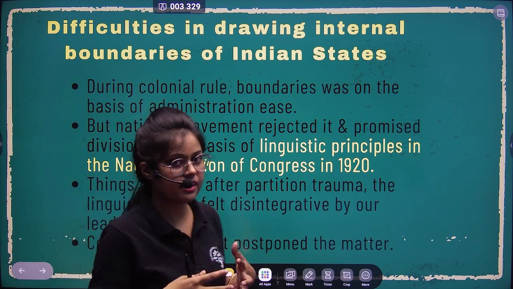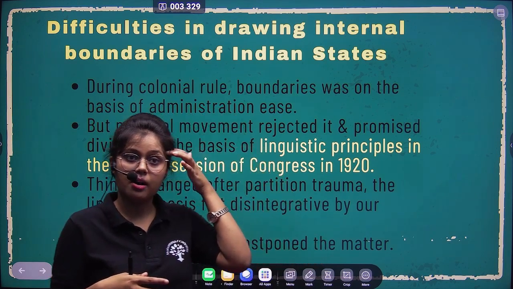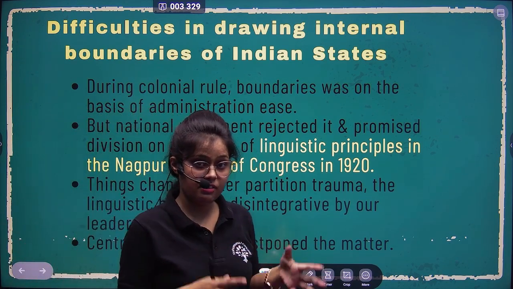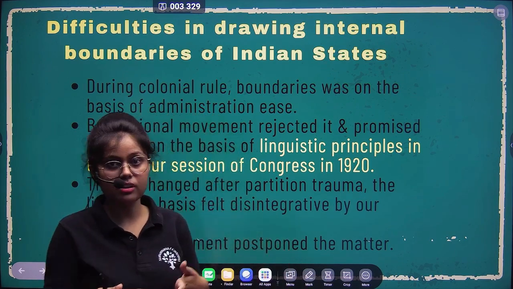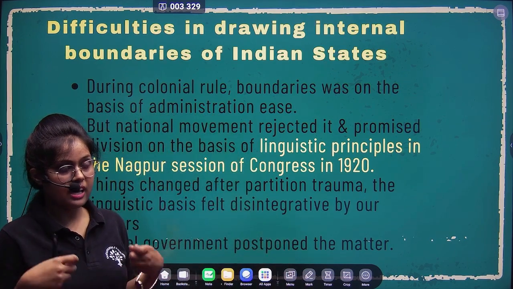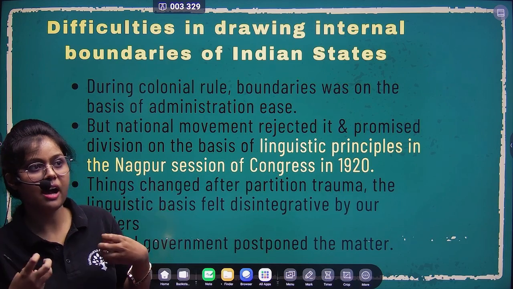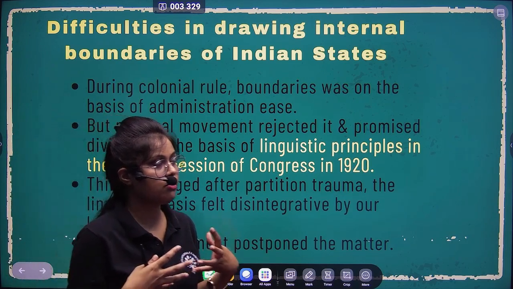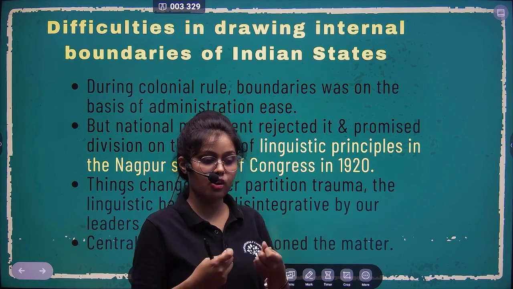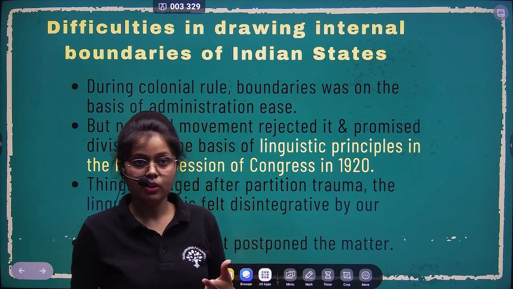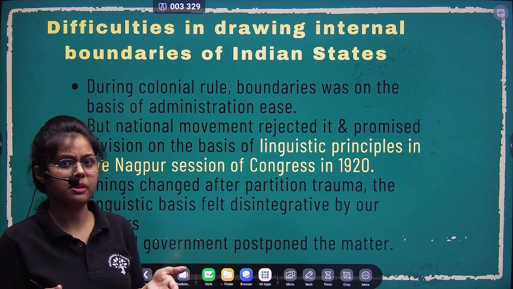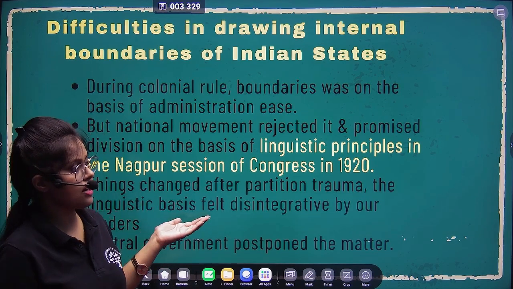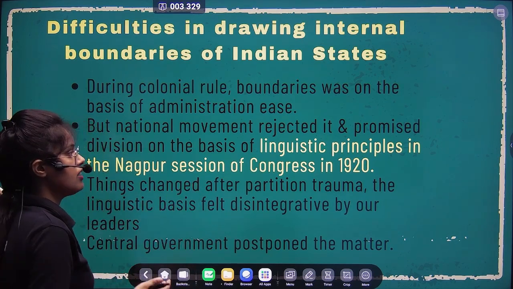When we were integrating the nation, our leaders, Sardar Vallabhbhai Patel and Jawaharlal Nehru, when they were approaching the princely states, had in their mind that they had to establish unity. So when we were dreaming of unity, some difficulties still came, even after integrating the nation states. So what were those difficulties? That difficulty was the demand.